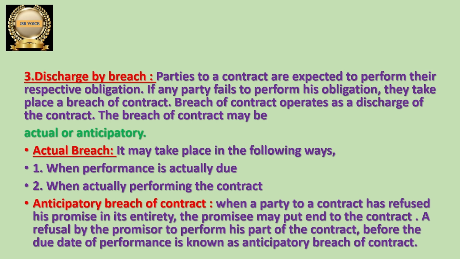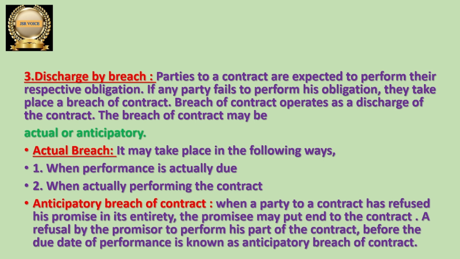And the second one is when actually performing the contract, the thing that he has to perform, he did not perform. Then also we can call it actual breach. And what is anticipatory breach now? Anticipatory breach means one party is refusing to do that.